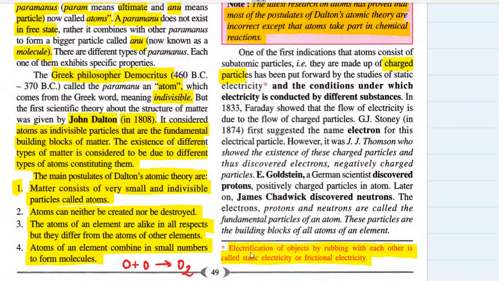This static electricity was the first proof that matter, or rather atoms, consisted of charged particles. And these charged particles were known as subatomic particles. What are subatomic particles? Subatomic particles are the particles which are within an atom, inside an atom. So John Dalton did not know about these charged particles.